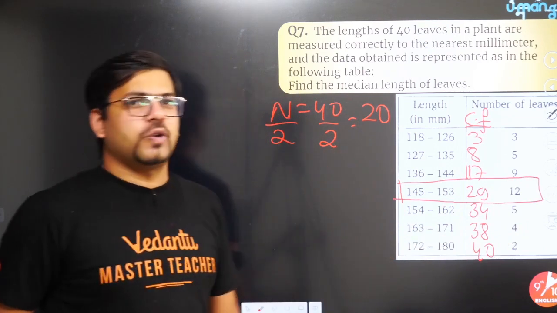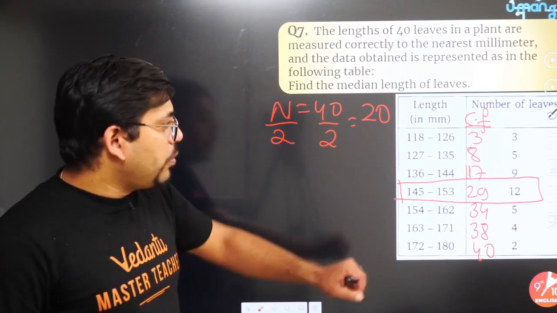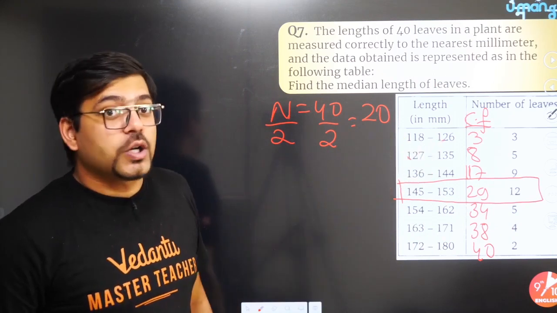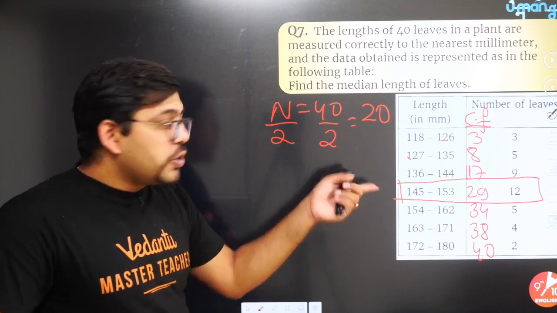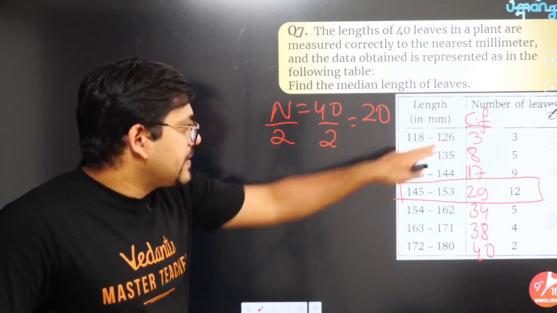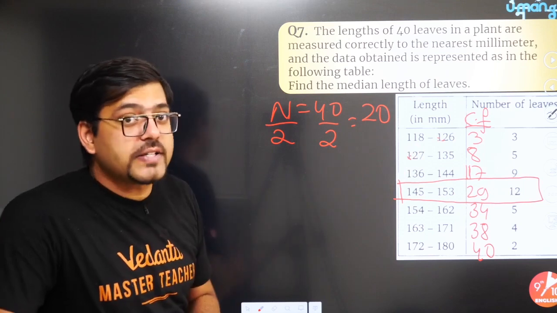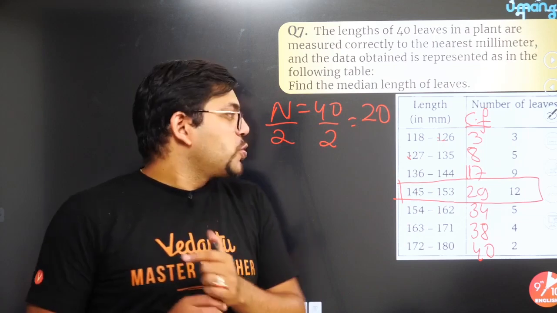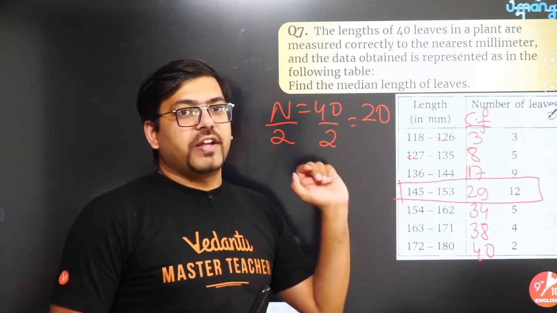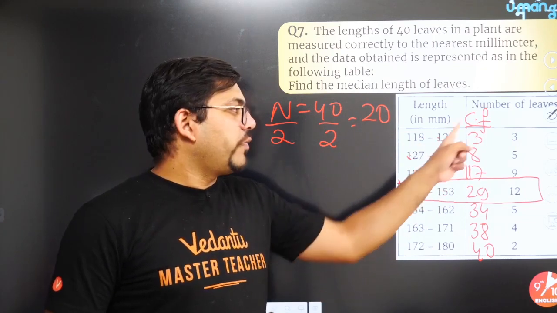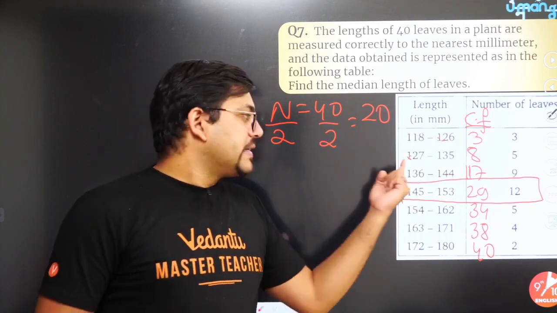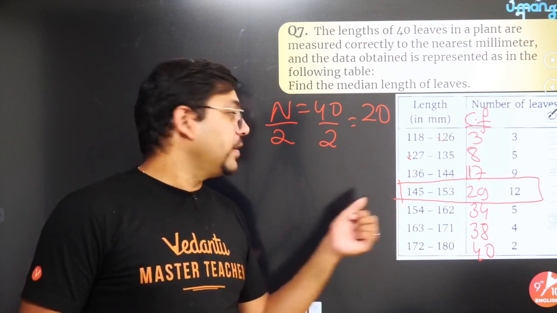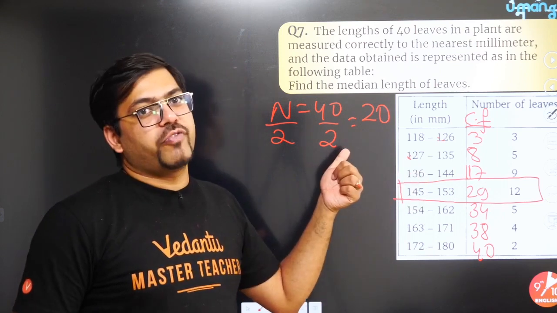And thereafter you have to solve it. Super easy. One more thing. Here the classes are not continuous. 126, 127, they are not continuous. They are not in exclusive format. So you will have to change them. Whenever there is a difference, 126 and 127 are not the same, they should be the same. So how much is the difference? Difference is 1. So I will ask 126 to shift 0.5, half distance. I'll make 126 as 126.5. Similarly, I'll ask 127 to shift half distance backside. So 127 will change to 126.5.